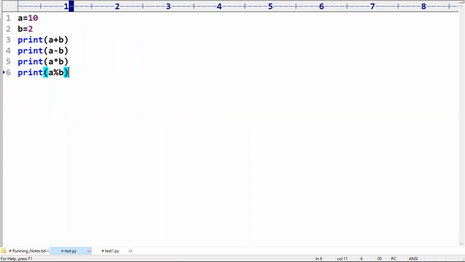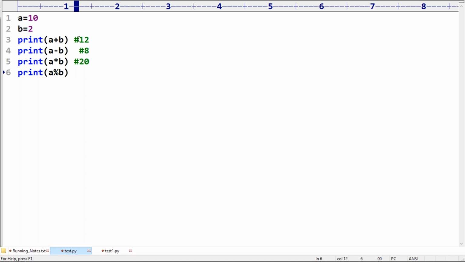Can you please confirm what output you are going to get in the first case? A plus B is 10 plus 2, which is 12. A minus B, 10 minus 2, means 8. A into B is 20.